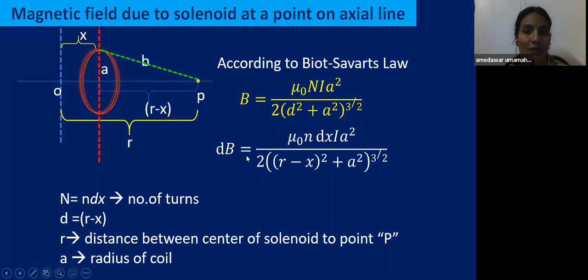That is dB equal to mu naught. What is capital N? Number of turns. Already we know that the number of turns in this coil is n dx. That is mu naught n dx. Current strength is I, A square by 2 into distance from the center, that is here we have (r minus x) whole square plus the radius of the solenoid, that is the radius of the coil, A square, whole power 3 by 2. So remember this, note down this formula children in your notes. Okay, it is very important. So I'm going to the next slide.